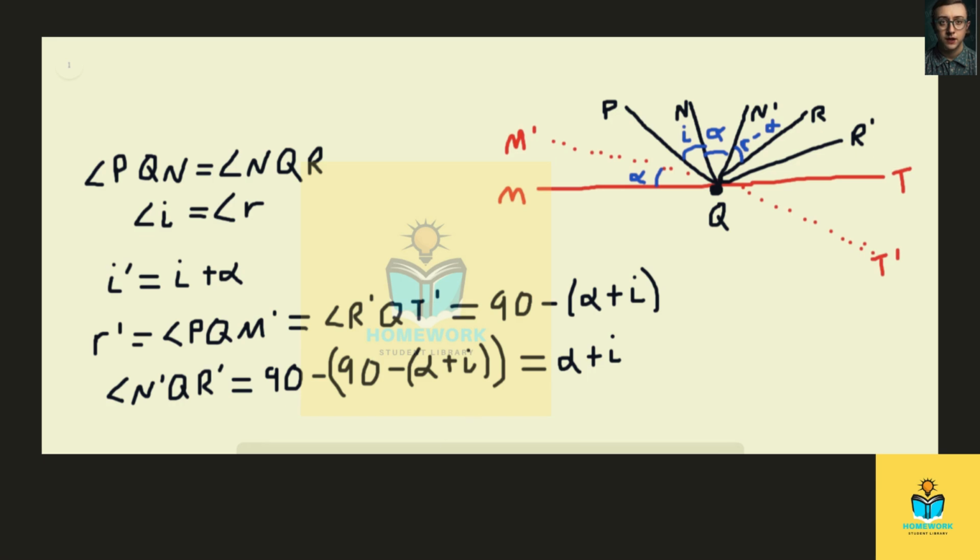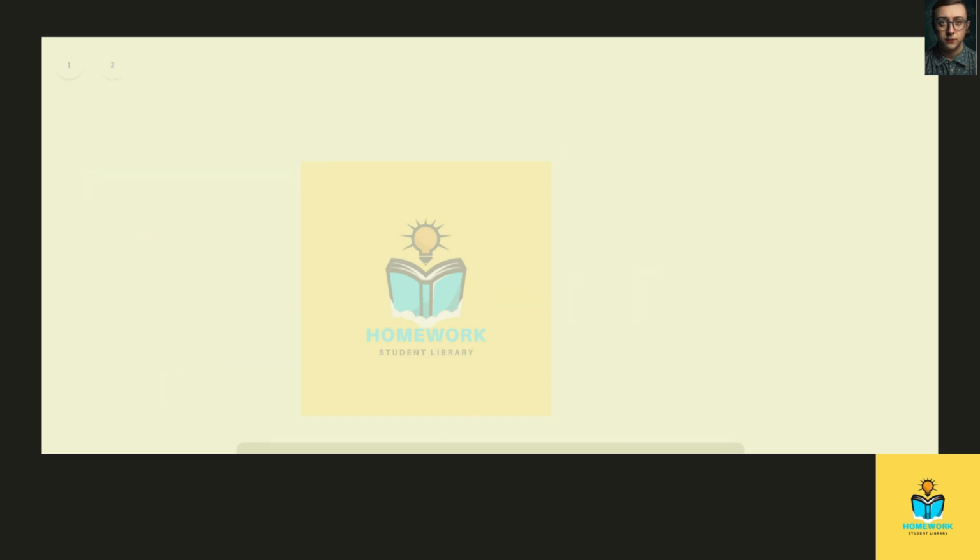So therefore, and we can start a new page for this and keep track of everything that we're doing here. Therefore, we have the angle RQR prime. So the displacement in the reflected angle is equal to the angle NQR prime minus the angle N prime QR.